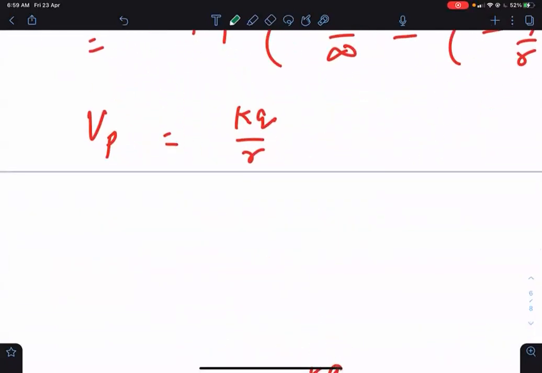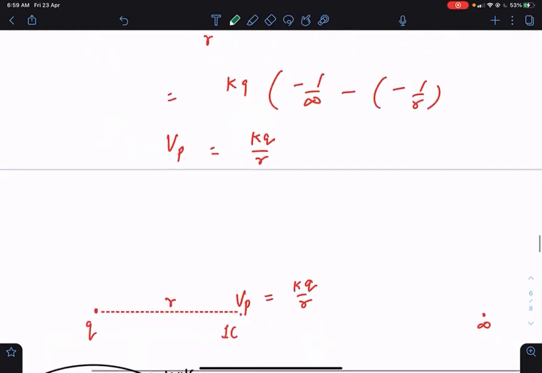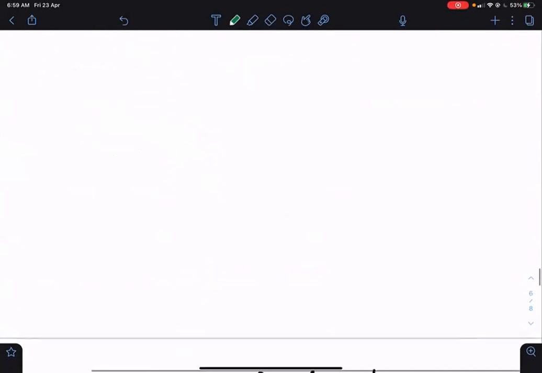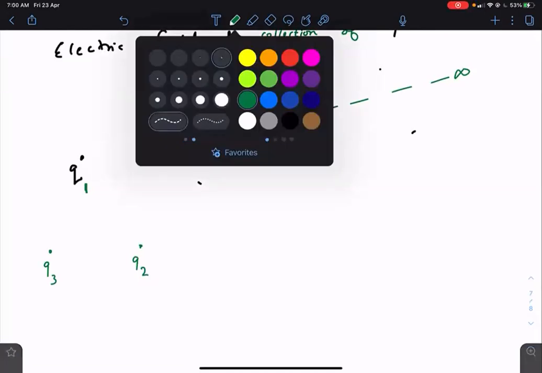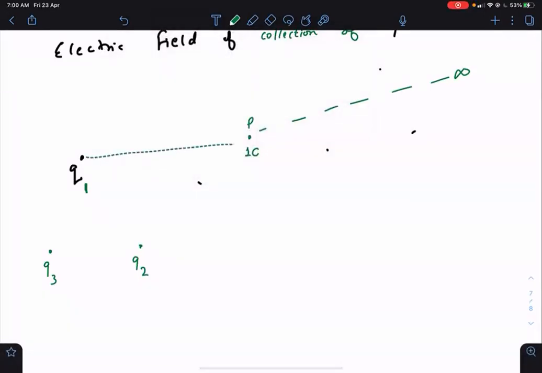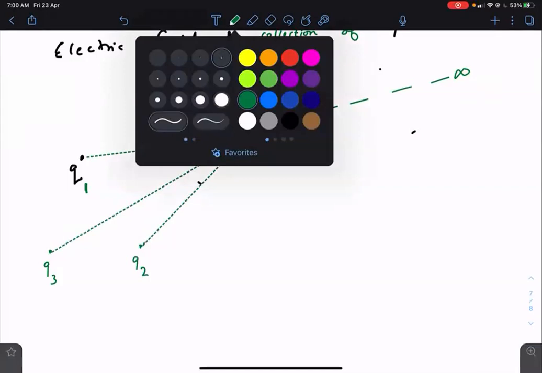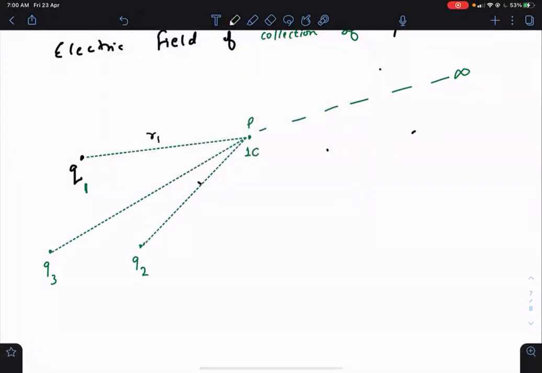Potential of a single point charge is KQ by R, which means this is the work that Q charge will do on 1 coulomb when this 1 coulomb goes from R to infinity. So let's say this point P happens to be at a distance of R1 from Q1, R2 from Q2, R3 from Q3.